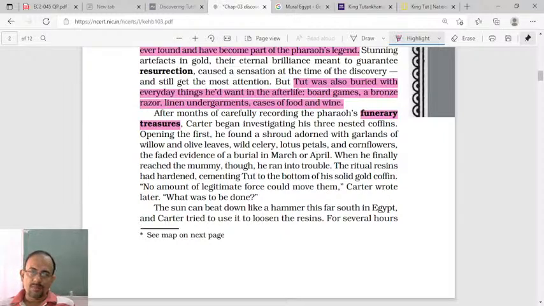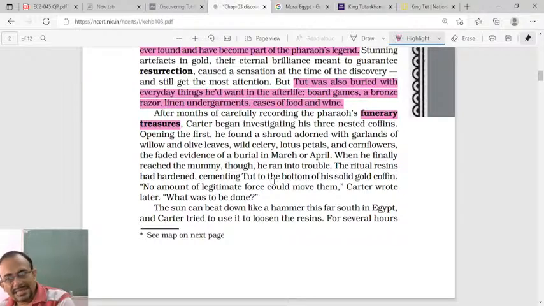That is why the British archaeologists took a lot of time separating the mummy from the coffin. He ran into trouble literally, and spent a lot of time separating it. The ritual resins had hardened, cementing Tut to the bottom of his solid gold coffin.